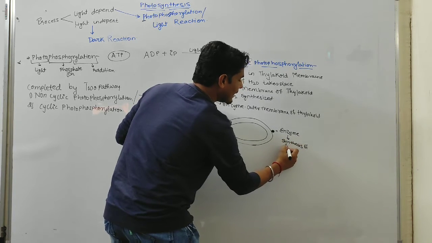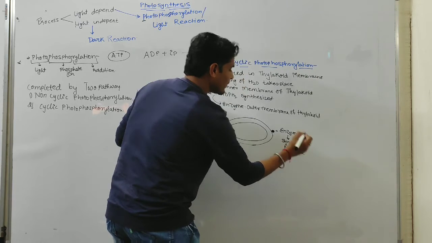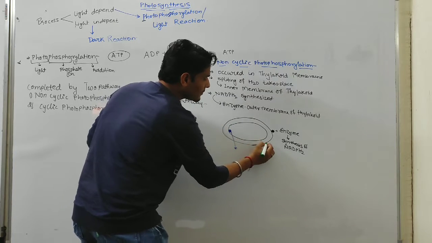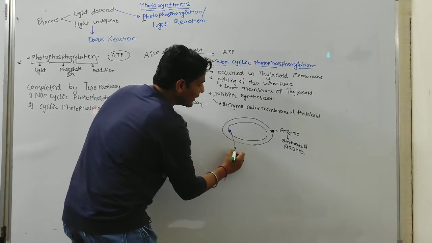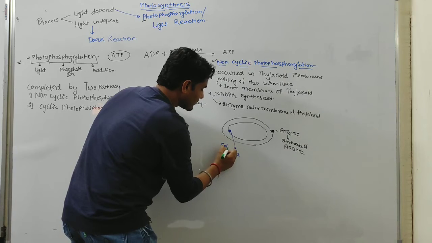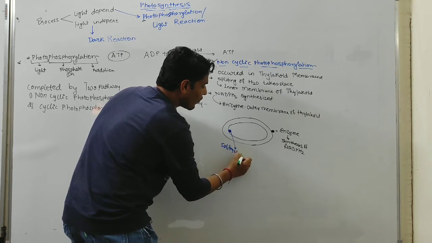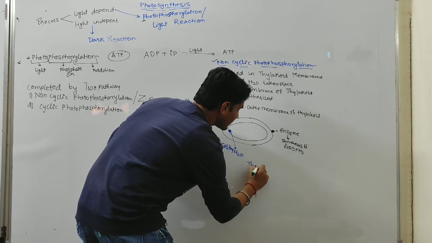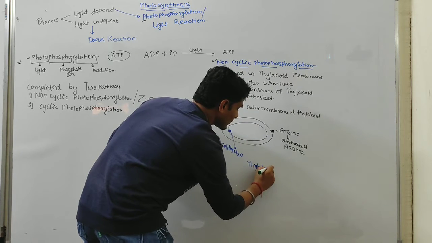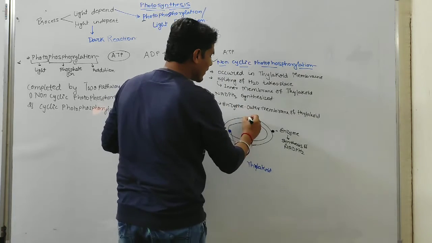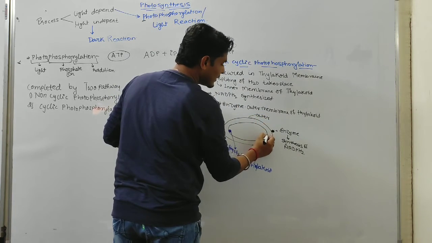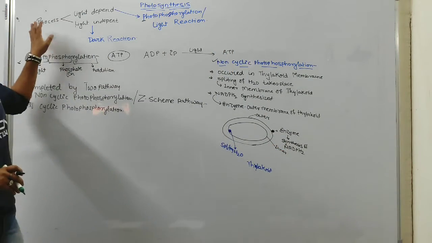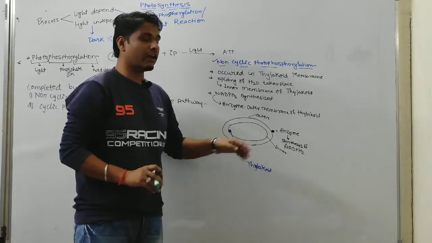In the inner membrane, splitting of water takes place, whereas the NADPH2 synthesizing enzyme is present in the outer membrane. So the entire structure is nothing but thylakoid. This is the outer membrane of thylakoid, this is the inner membrane of thylakoid. So non-cyclic photophosphorylation takes place in the thylakoid membrane.